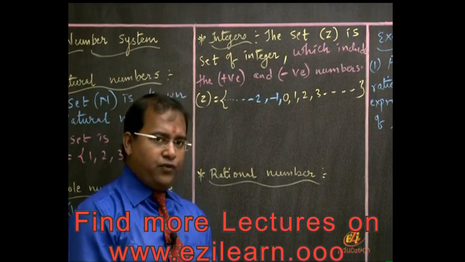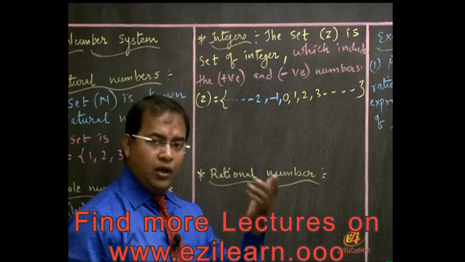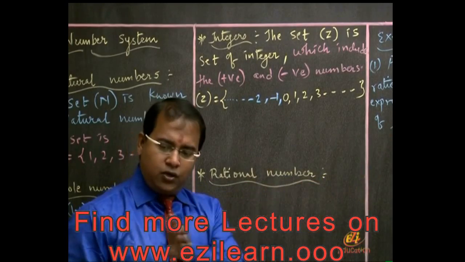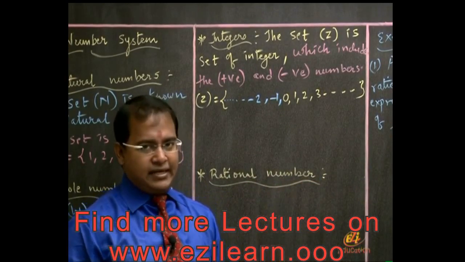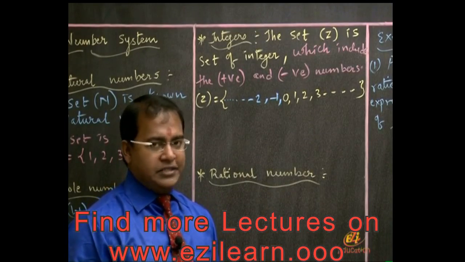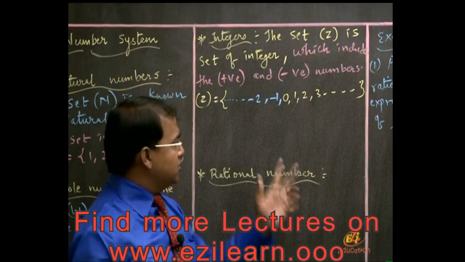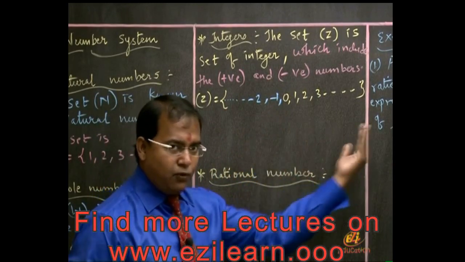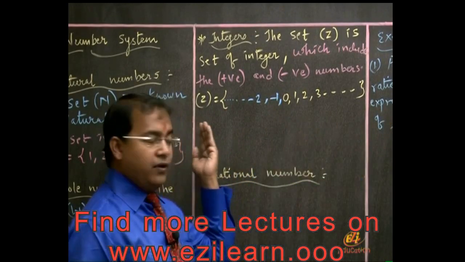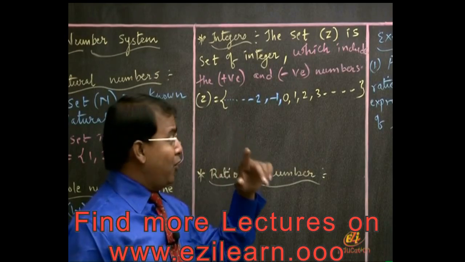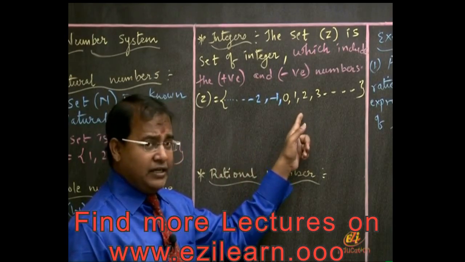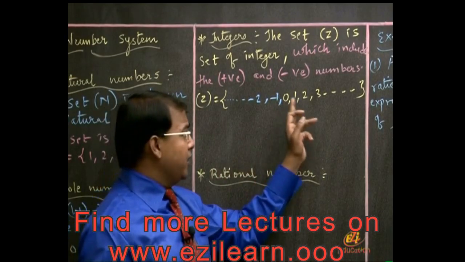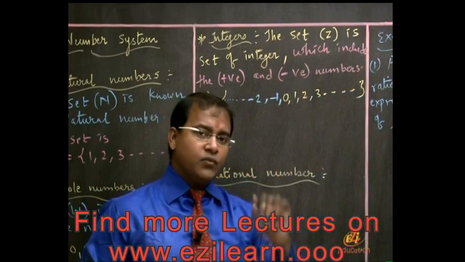So it is the set of numbers including 0, including positive numbers, including negative numbers. The whole set is called the set of integers. Please check, the set of integers is 0, then the positive values and the negative values. But one thing is notable, that all the natural numbers are part of integers: 1, 2, 3 and so on.